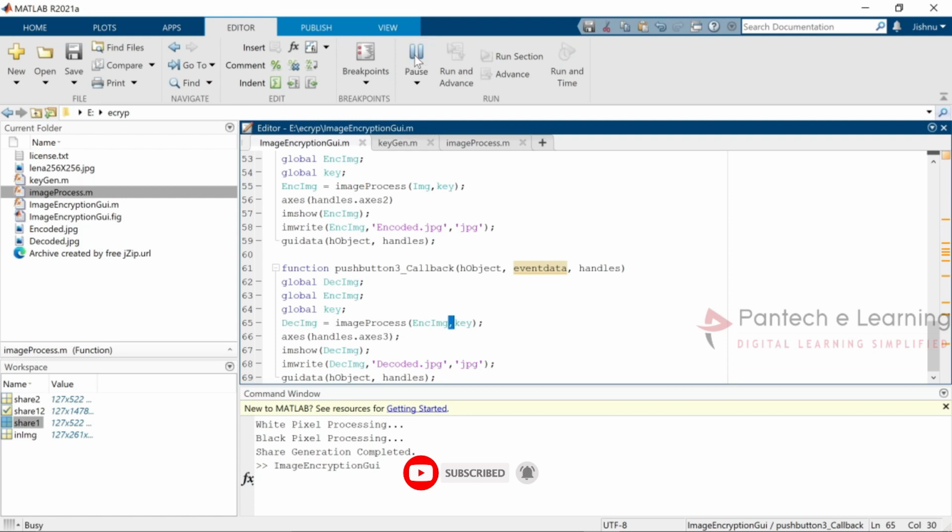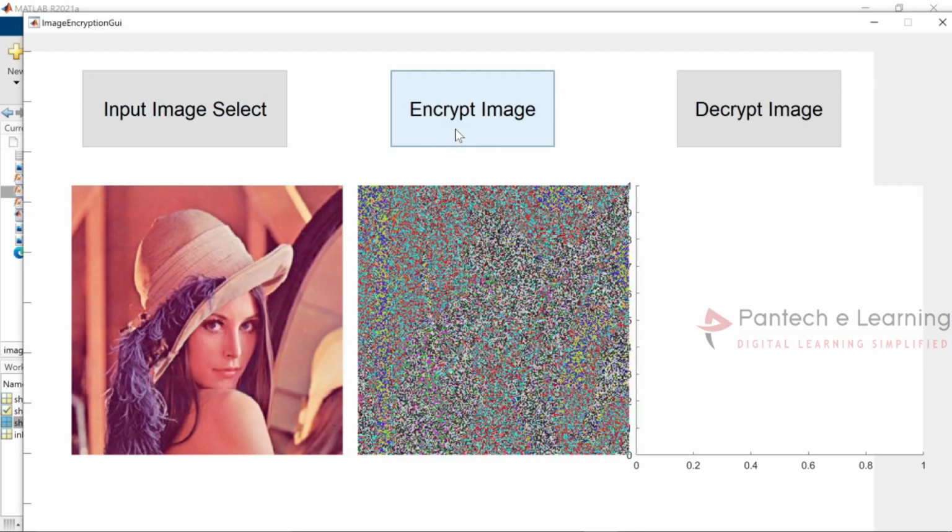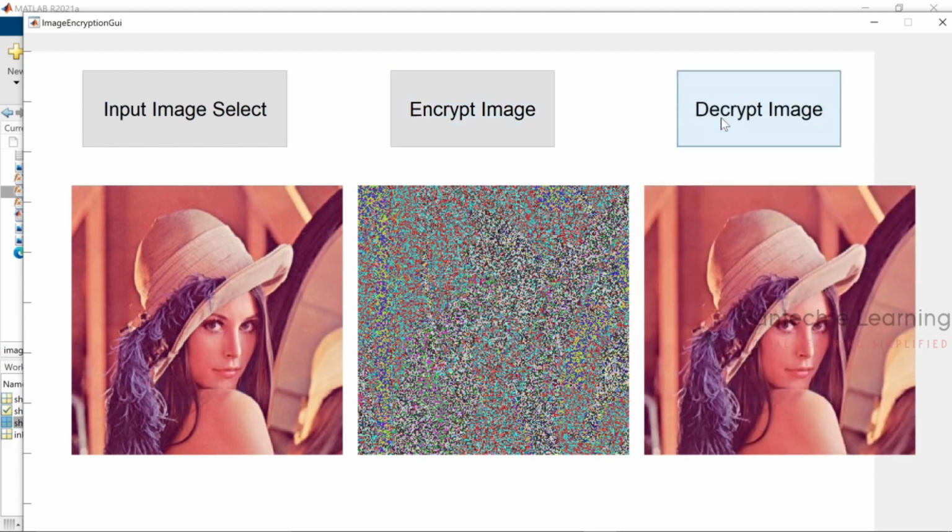Now I am going to run this. Select the input image, encrypt that image. Here we can see the patterns mixed with some randomized data. Now if I decrypt, I can retrieve the same data over here. Normally in real time, if you are providing the software, the encryption part and decryption part will be completely separated. As per the practicals, we have just made it in a single platform. In this way the image encryption as well as decryption will be applied for all secret applications, and at the same time for secret communications, etc.